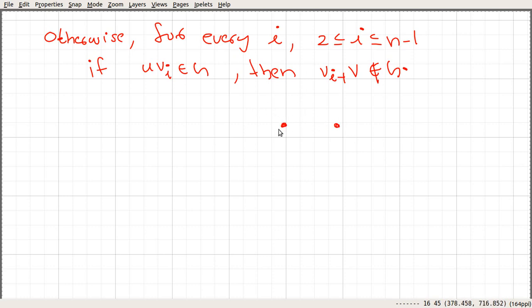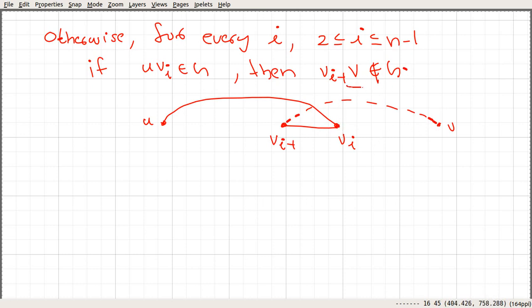We have our v_{i-1} here and v_i here, and that path there is directed between these two, and our u is somewhere here and our v is somewhere here. So this says if there is an edge between this and this, there won't be this edge. Here we can see that this particular condition will put a constraint on the degree of v. Let's see what that constraint is.